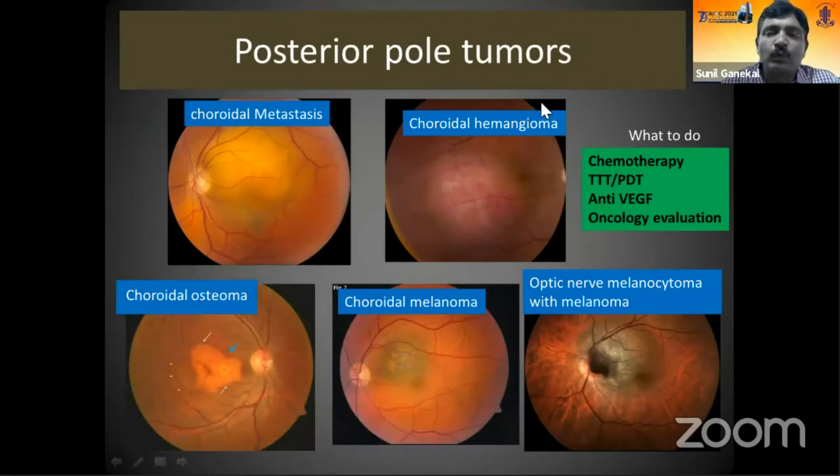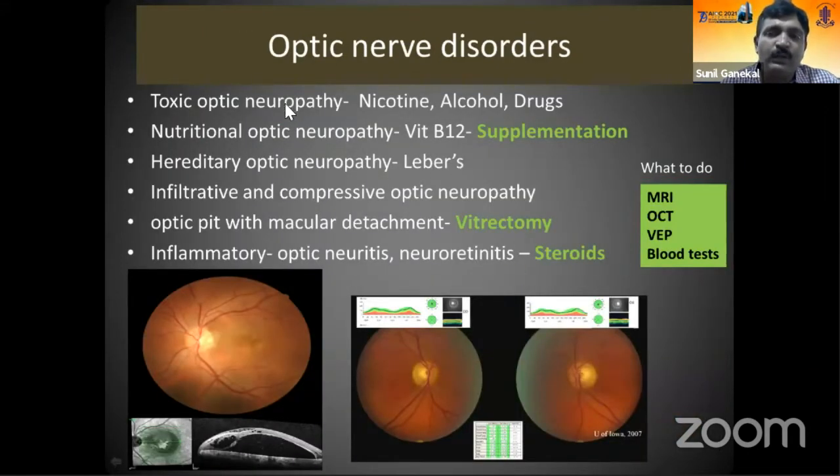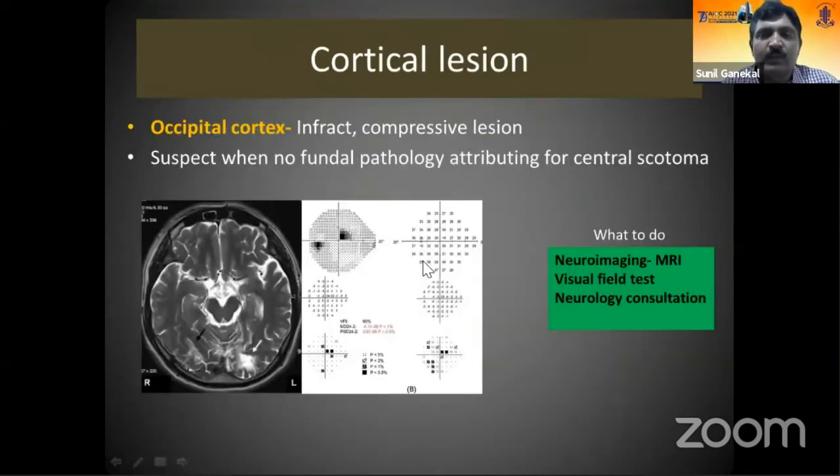Sometimes posterior pole tumors themselves can cause a central patch, such as choroidal metastasis if it is in the central area, circumscribed choroidal hemangioma in the posterior pole, choroidal osteoma, and posterior pole melanoma. All these can cause a central patch in the macular area. So one needs to resort to chemotherapy and other modalities of treatment for these tumors. Optic nerve disorders like toxic nutritional optic neuropathy, hereditary infiltrative disorders, as well as optic disc pit with macular detachment can cause these lesions, and these have to be treated accordingly. Inflammatory lesions like optic neuritis also sometimes can cause the central patch.